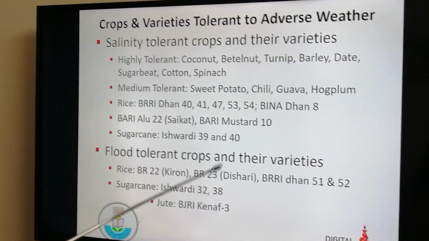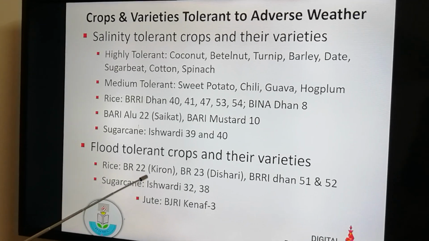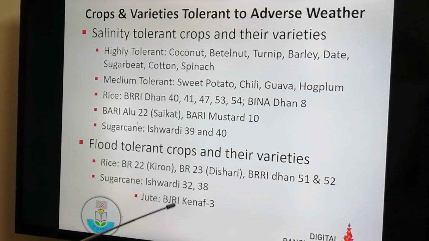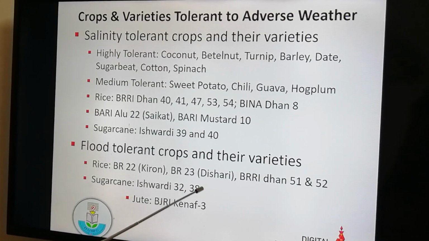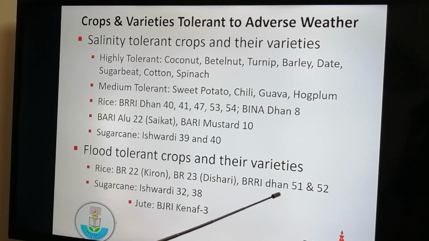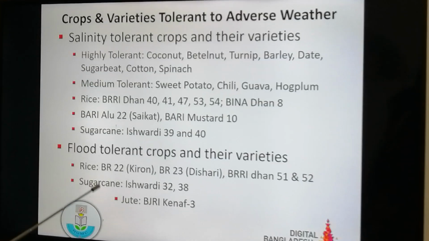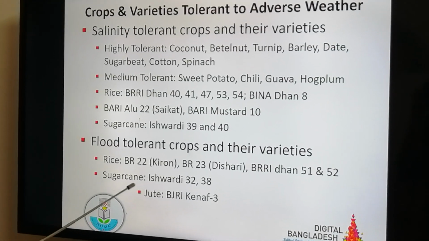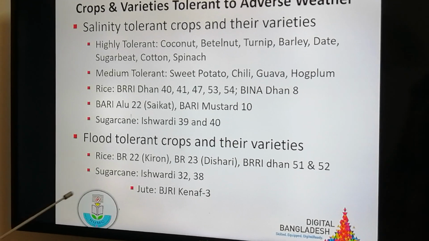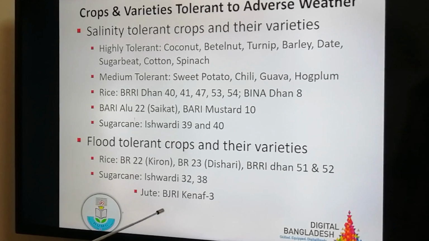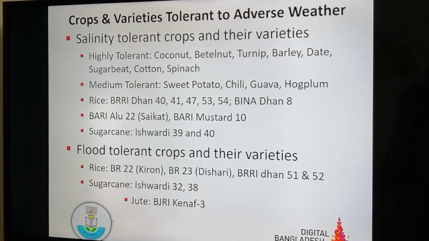Flood tolerant crops and their varieties are rice, BR22, whose popular name is Kiron, and BR23, whose popular name is Dishari, Brri dhan 51 and Brri dhan 52 are the flood tolerant crops. Sugarcane, Ishurdi 32 and 38 are flood tolerant crops. Again, jute, BJRI Kenaf 3 is a variety of jute which is flood tolerant.